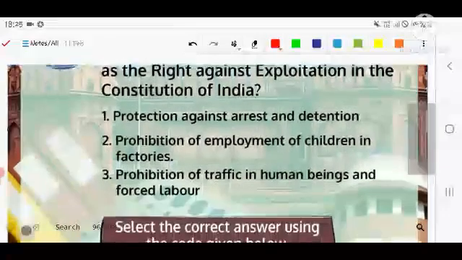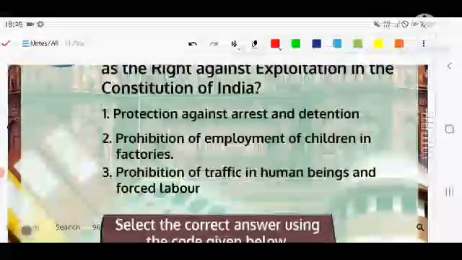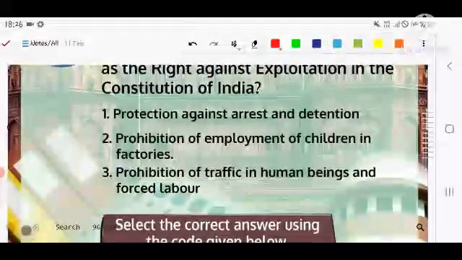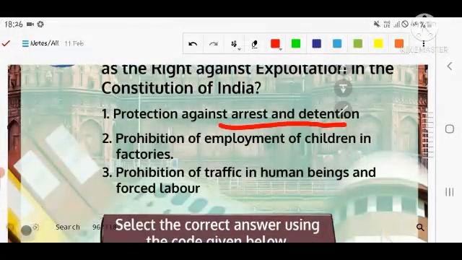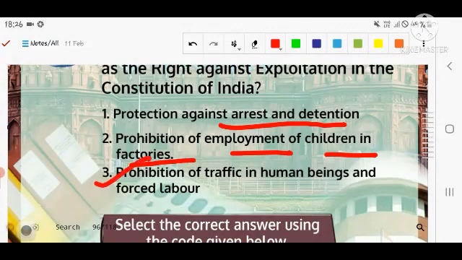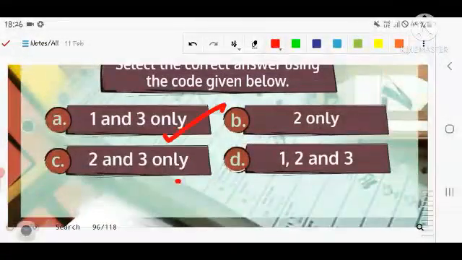The first statement regarding this right: number first, protection against arrest and detention is given in this right. Number second, prohibition of employment of children in factories. Number third, prohibition of trafficking in human beings and forced labor. So you have to choose the correct option from the given options in front of you.